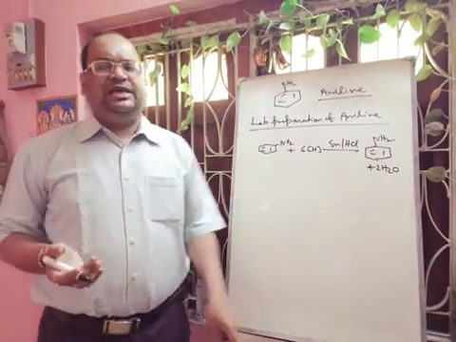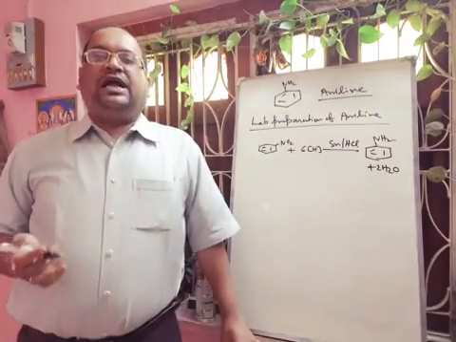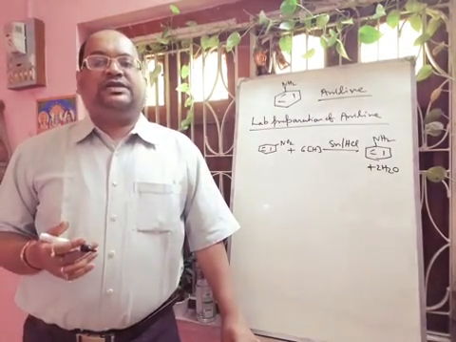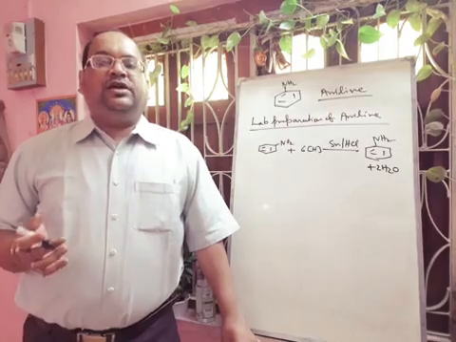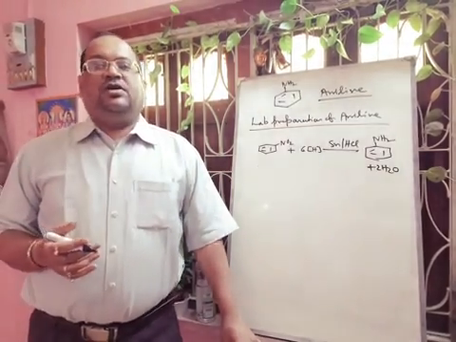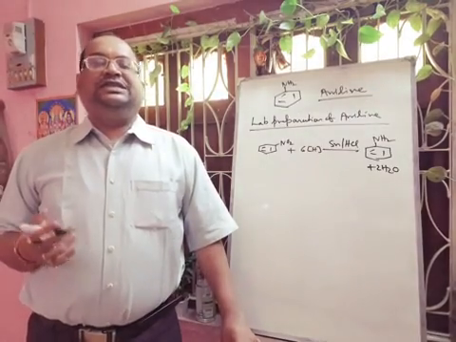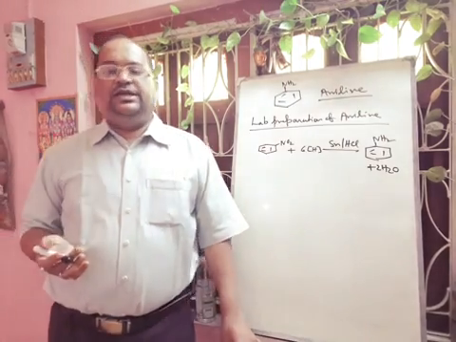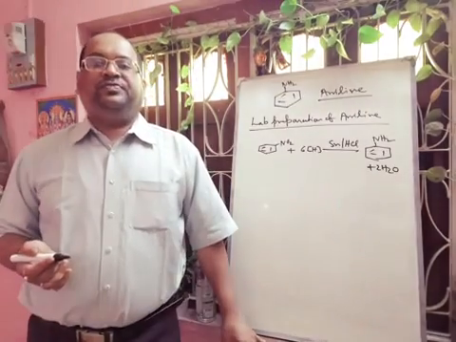Now in the industry, aniline can be prepared on a large scale by the reduction of nitrobenzene with iron scrap, and we have to use hydrochloric acid. And this is a much cheaper method compared to the reduction with tin and HCl. You know that iron is cheaper than tin. That is why this method is used in industry.